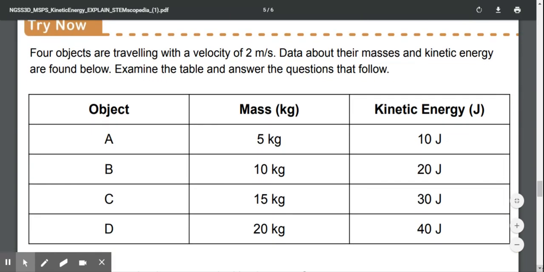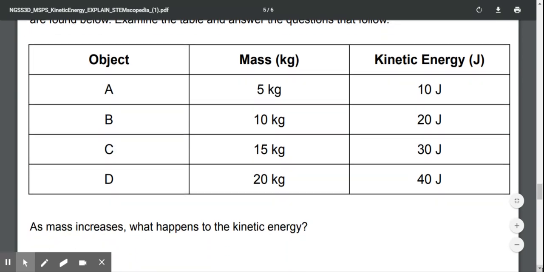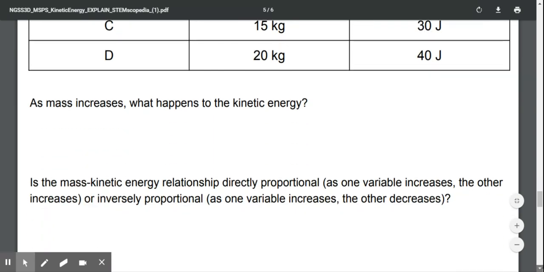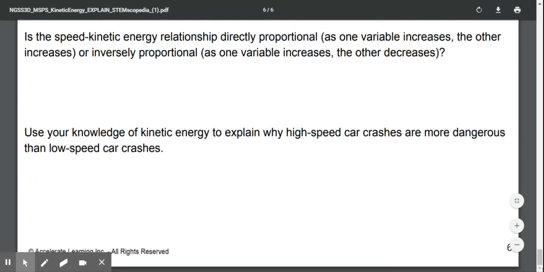You do not have to try this. You can actually skip over this part. Later on this week, we are going to be doing some examples where we will actually use the formula and we will calculate out the kinetic energy. So we'll go through all of this later on in the week.